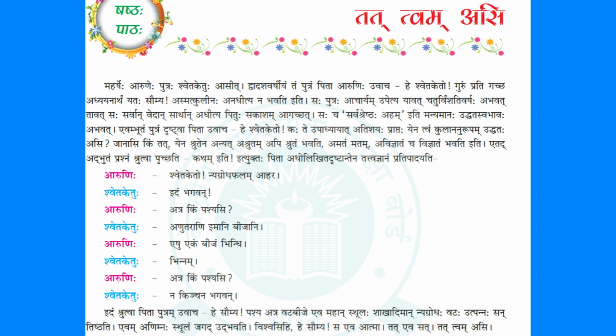Just imagine, if you break a poppy seed, what can you see inside? Through our bare eyes, we can't see anything, right? So Shvetaketu says, na kinchana. Kim plus chana, kinchana, sandhi asti, Bhagavan. Kinchana, na kinchana, I can't see anything. It is just crushed seed. I can't see anything. But is it possible? Children, you start thinking. It is the seed of banyan tree, right? When we put the seed, a banyan tree comes, and you know how huge banyan tree is. But when we open the seed, we can't see anything.